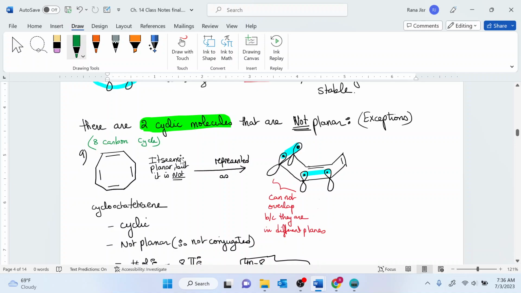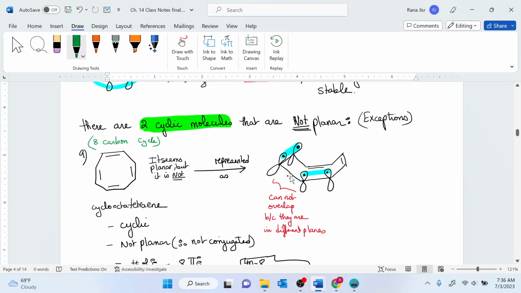There are two cyclic molecules that we're going to consider as an exception: an 8 carbon cycle and a 10 carbon cycle. If you look at the 8 carbon cycle, it seems that it is planar, but if you draw it as a puckered conformation, then the p orbitals are not in the same plane. These two p orbitals overlap with each other, and these two p orbitals overlap with each other.